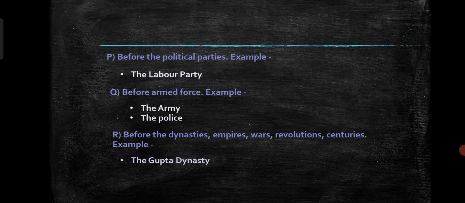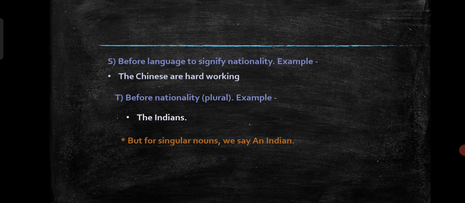Next rule, before dynasties, empires, wars, revolutions, centuries, we can also write the. The example, the Gupta dynasty.